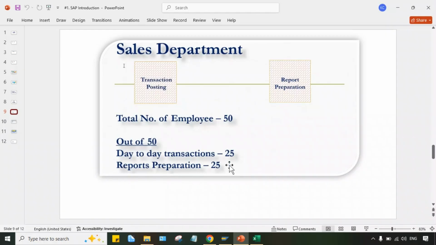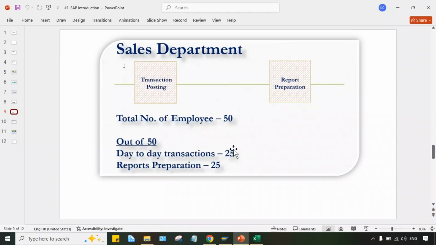Immediately, whatever these 25 resources or people involved in report preparation, these people are not at all needed. It means the entire sales department can be managed by the other 25 people. Why? I'll tell you now. After implementation of SAP, what will happen? These 25 people are needed.